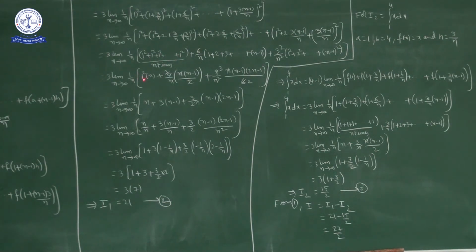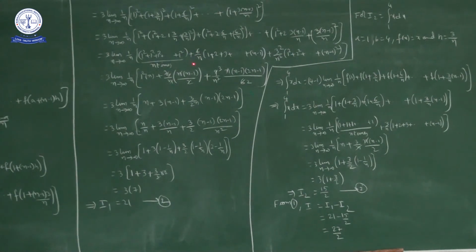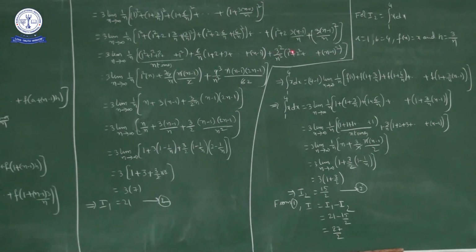So n into 1 square, or else you can write n plus 6 by n into the sum of the first n minus 1 natural numbers. Just now we discussed n into n minus 1 by 2. The 2 gets cancelled, one n gets cancelled. So what we get is 3 into n minus 1. This part will be 3 into n minus 1 plus 3 square by n square, 9 by n square into 1 square plus 2 square and so on up to n minus 1 whole square.